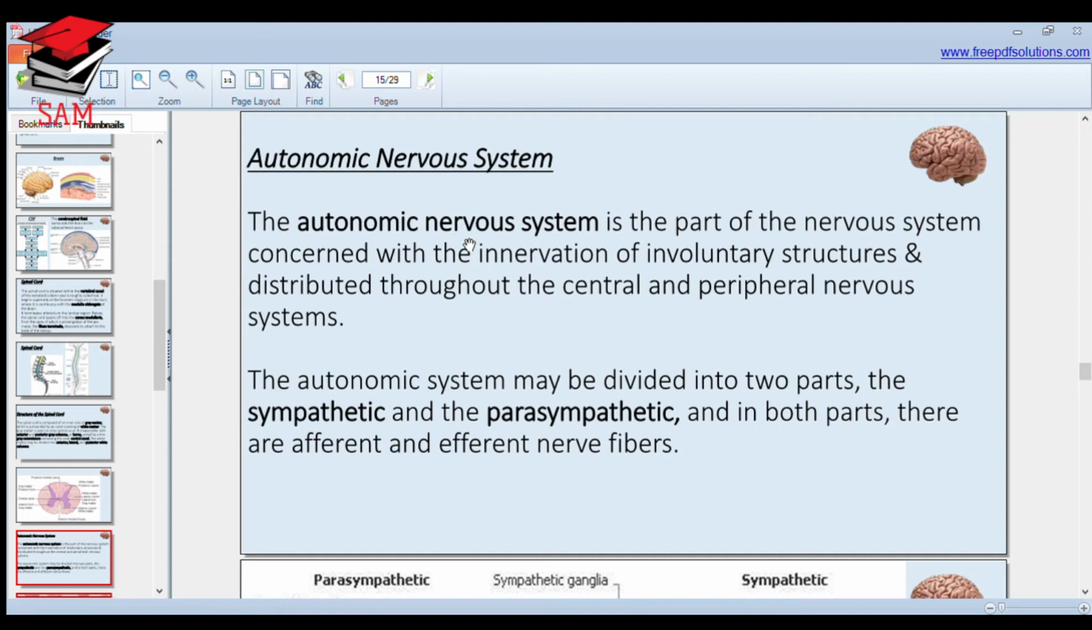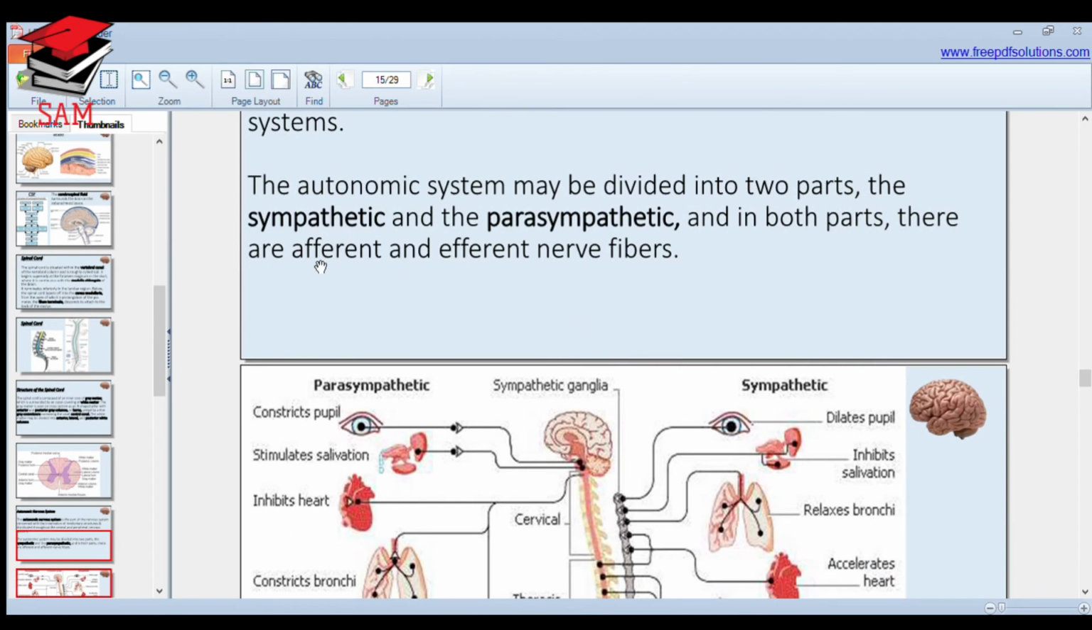Autonomic nervous system, which is further divided into sympathetic and parasympathetic nervous system. The autonomic nervous system is the part of the nervous system concerned with the innervation of involuntary structures. There are afferent and efferent nerve fibers. Afferent nerve fibers carry messages from receptors to the central nervous system. Efferent nerve fibers carry signals from the CNS to effector organs.